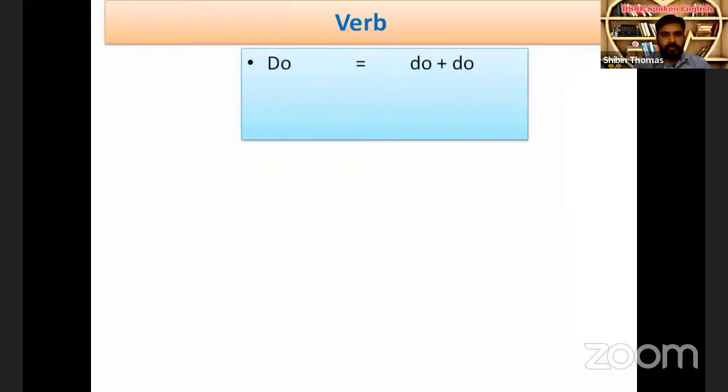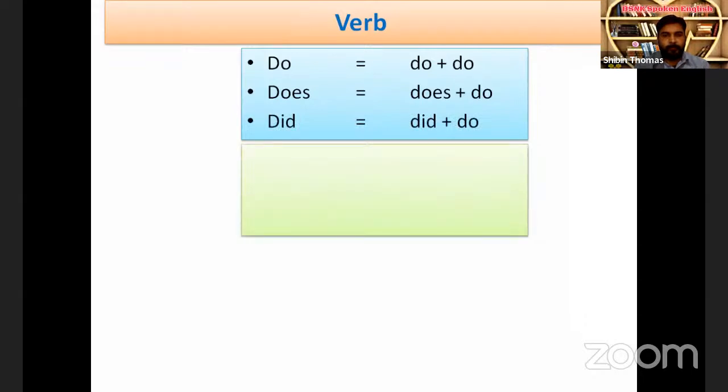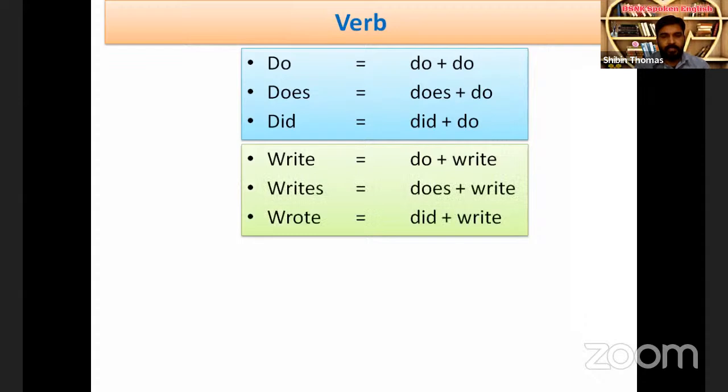Once again, let's have a look at the splitting of verbs. How to split verbs. Do and do. Does and do. Did and do. Next, another word. Write: do write. So the same pattern is repeated for all verbs. Just like do, write means do and write. Writes means does and write. And wrote means did and write. So this is the same pattern that we follow for all verbs.